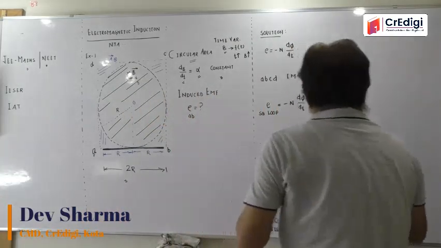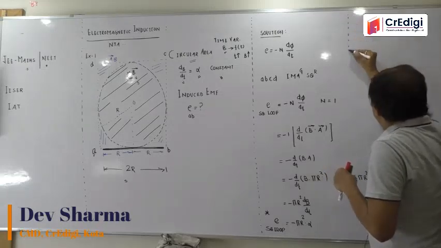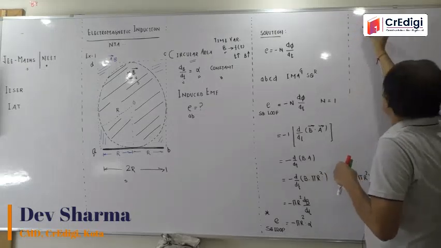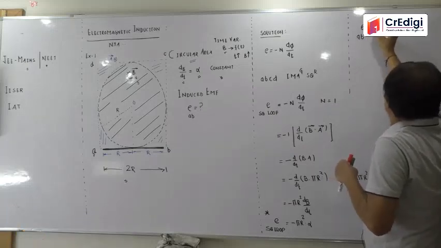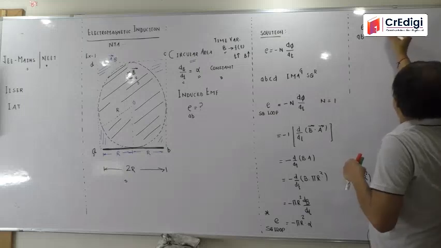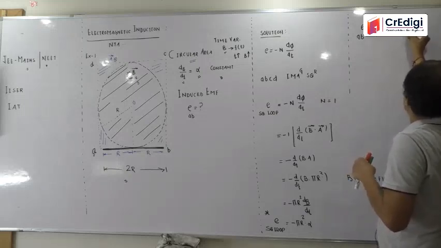So I can say that induced EMF at all the sides is the same. So induced EMF inside AB will be equal to 1 by 4 the induced EMF in the square loop. Agreed?